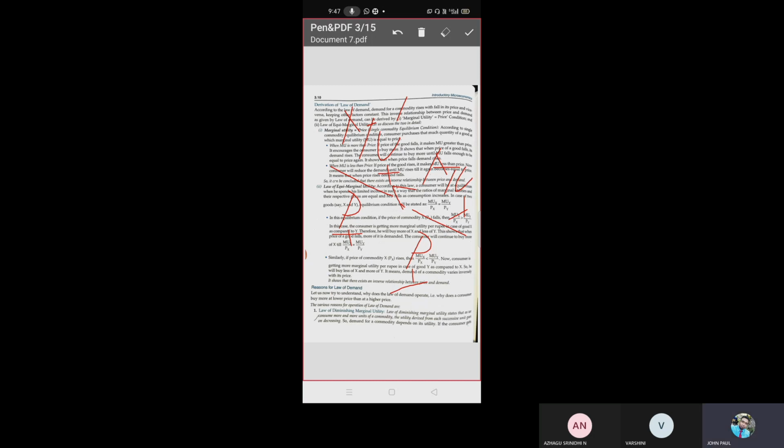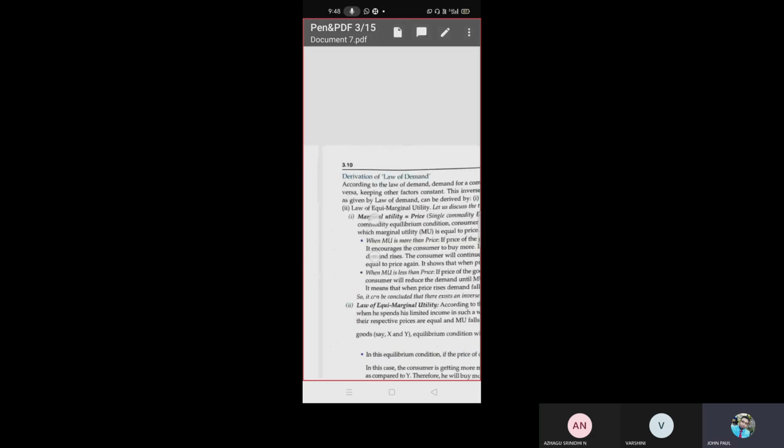Are you all there, guys? So what will we do? In this case, you can see marginal utility of X, Munch, is less than marginal utility of Y, Dairy Milk. So we will increase the consumption of Munch. When we increase the consumption of Munch, what will happen? Again, the utility will fall. Then finally, the marginal utility of Munch will be equal to the marginal utility of Dairy Milk.